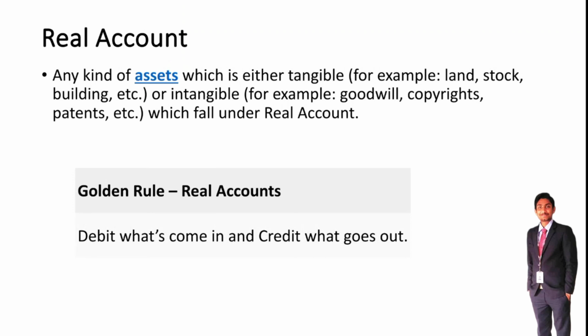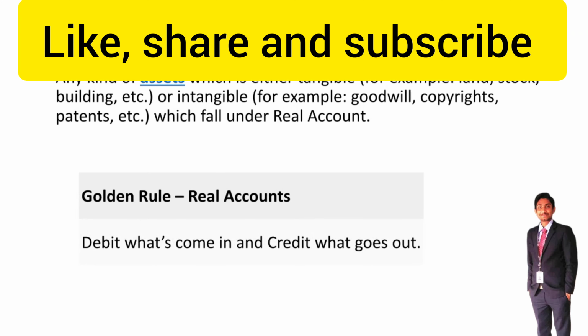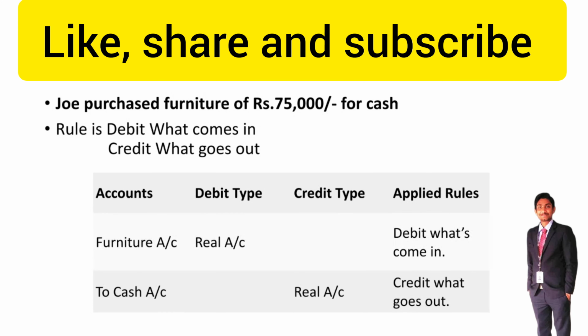So what is the golden rule of real account? The golden rule of real account is debit what comes in and credit what goes out. Now an example of real account.